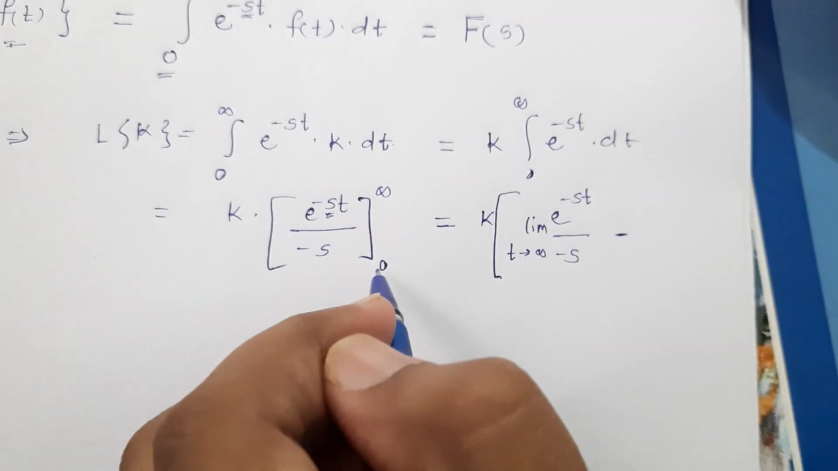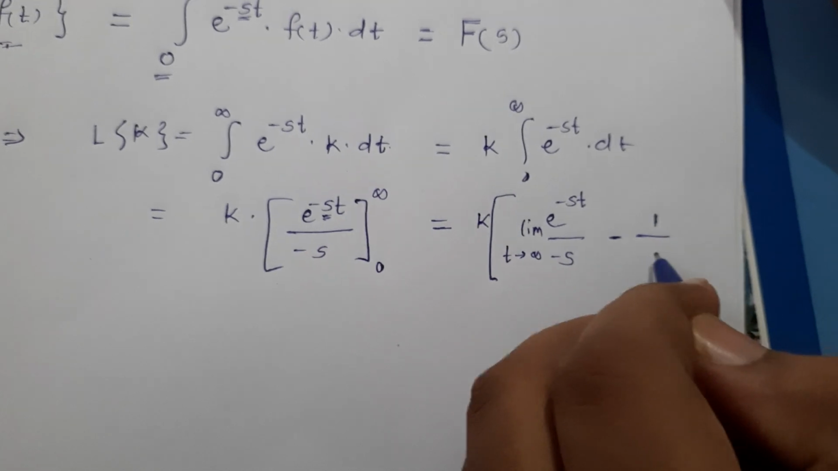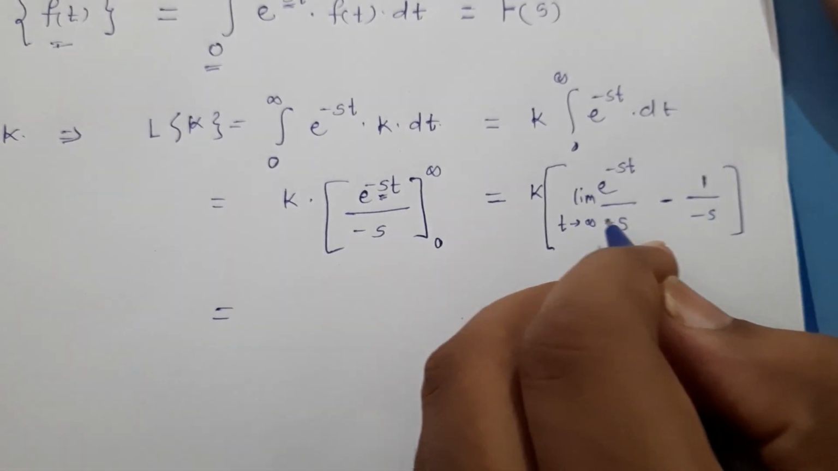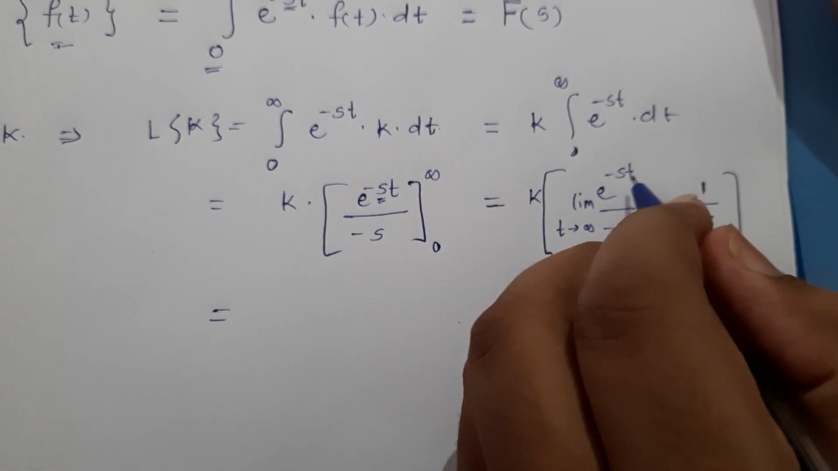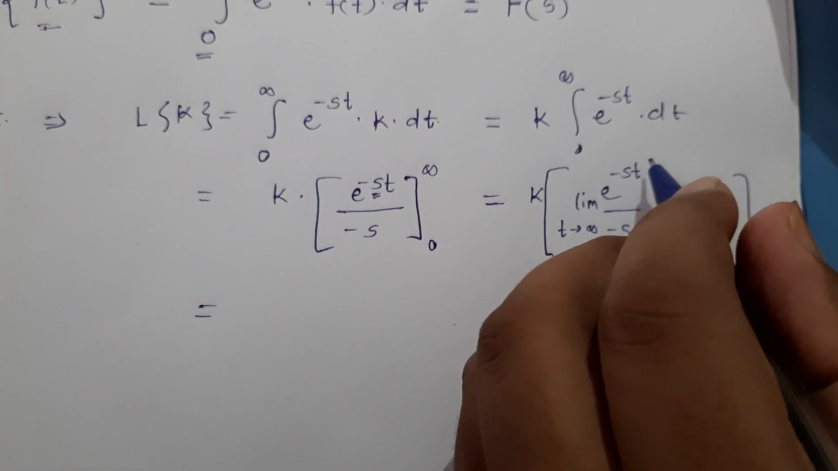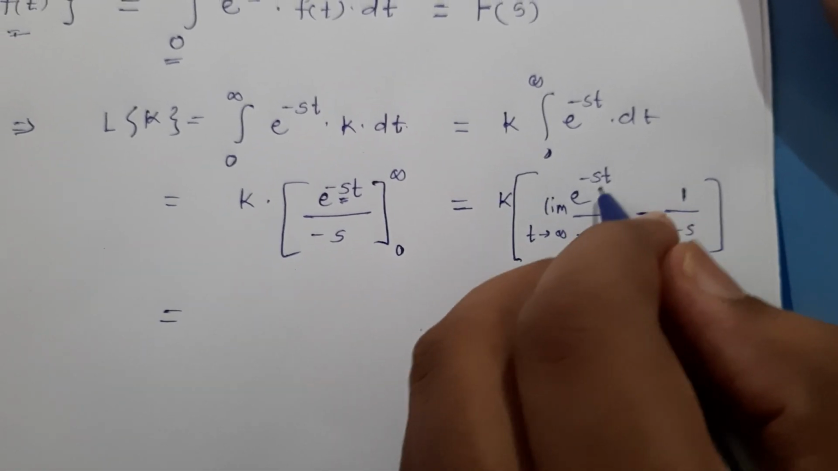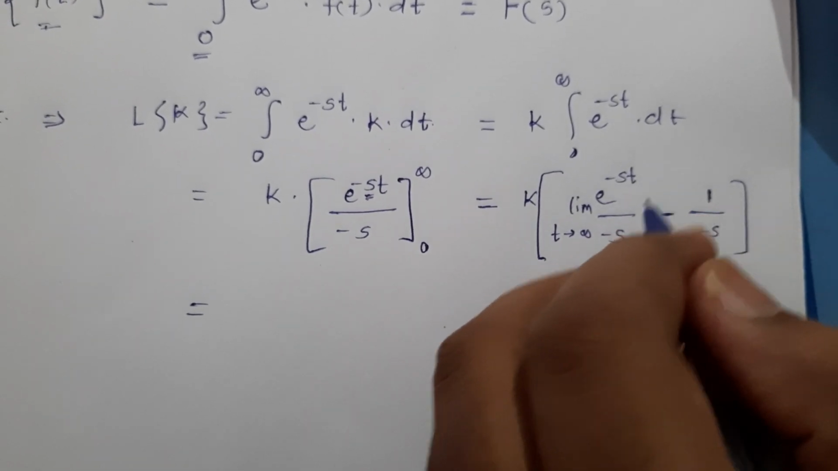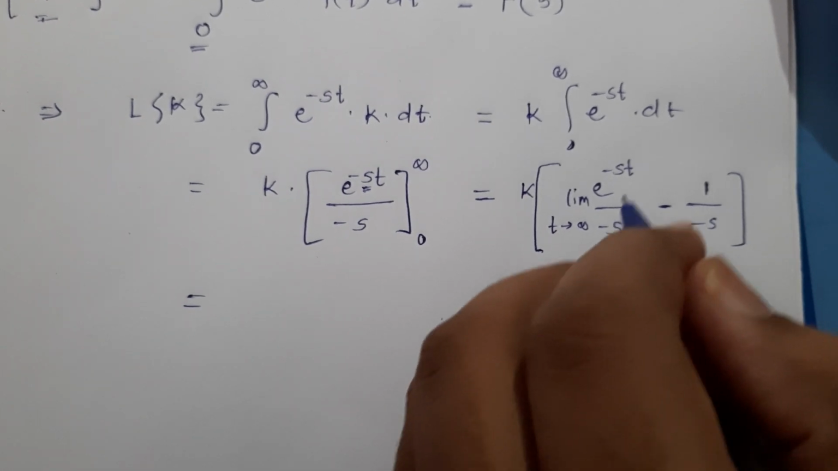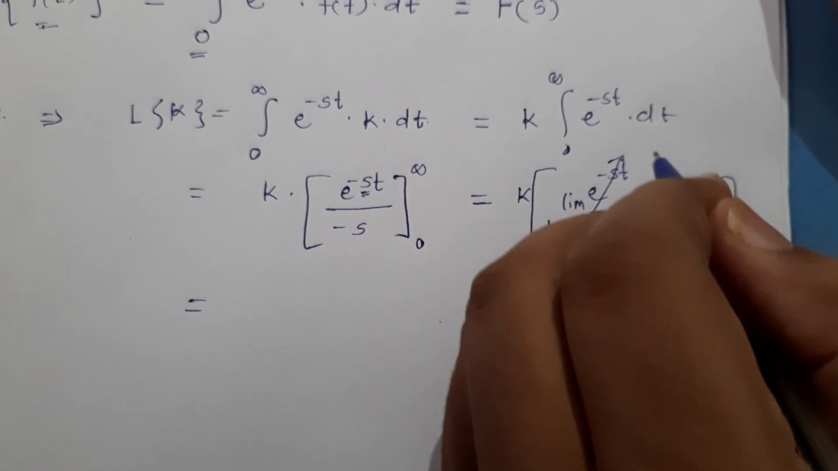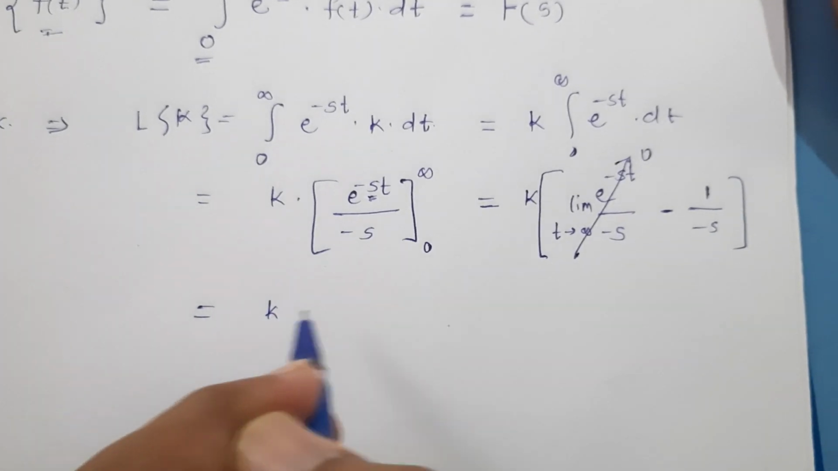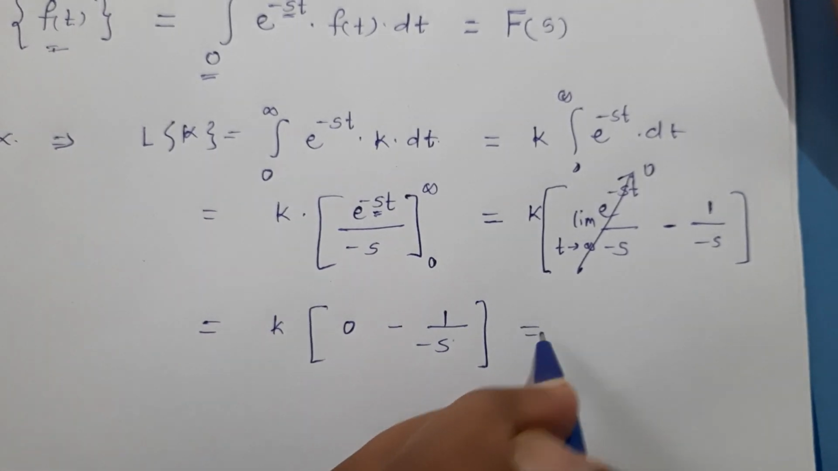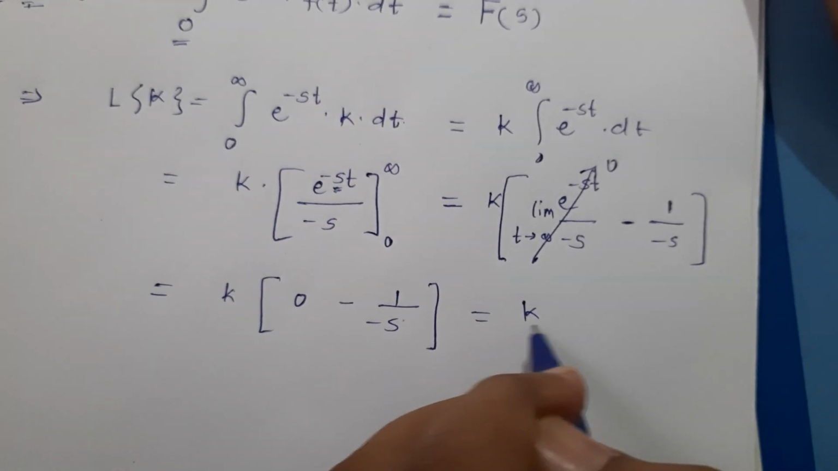Now if I put t equal to 0, it will be simply 1 upon minus s. And as we all know, if we put t as plus infinity with s greater than 0, then e raised to minus infinity into a positive number will basically lead us to a value equal to 0. So this term will ideally become 0. So k times 0 minus 1 upon minus s. It will be basically k divided by s.